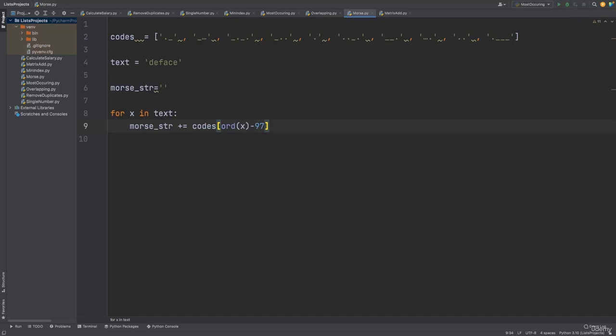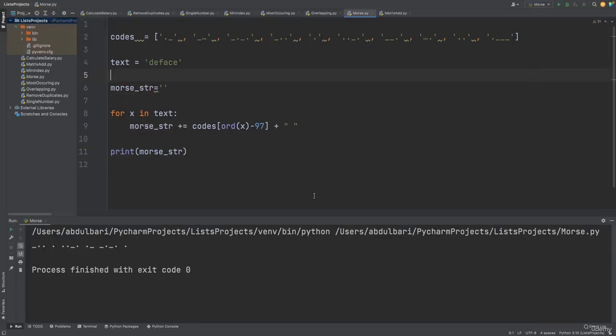Then after every code, I should also give a gap, some space. So after concatenating this one, I'm also adding a space. After this, just print whatever Morse string you have got. Now run the program. Yeah, here dash dot dot dot dot dot dash dot, then dot dash, and so on. So you are getting all the letters of the text converted into Morse code. You can match and compare this and find out if it's correct or not. And every code is separated by a space.